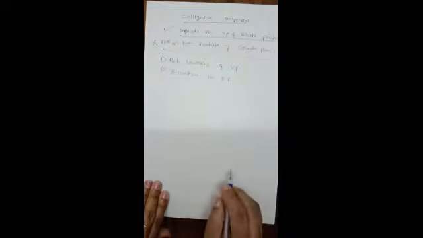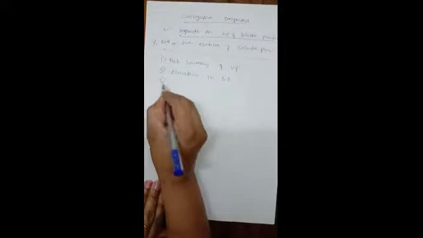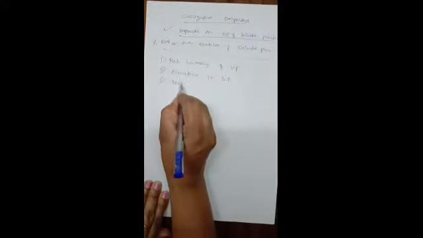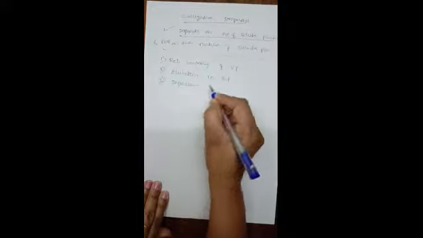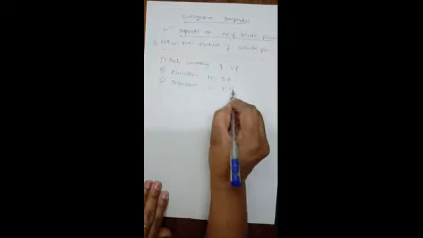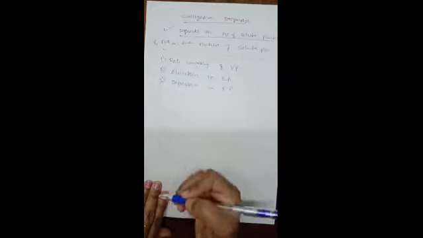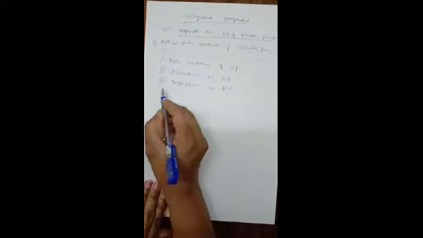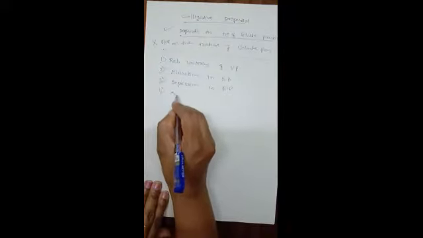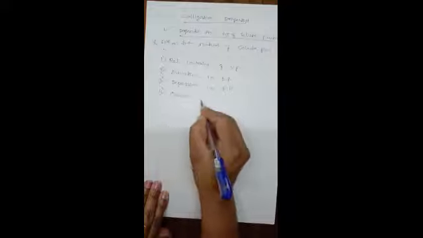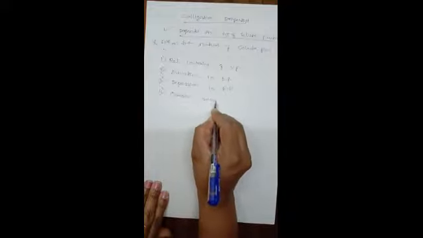The third one is depression in freezing point. Depression means decrease in the freezing point. And the fourth one is osmotic pressure. So all these four properties of dilute solutions can be taken as the colligative properties.